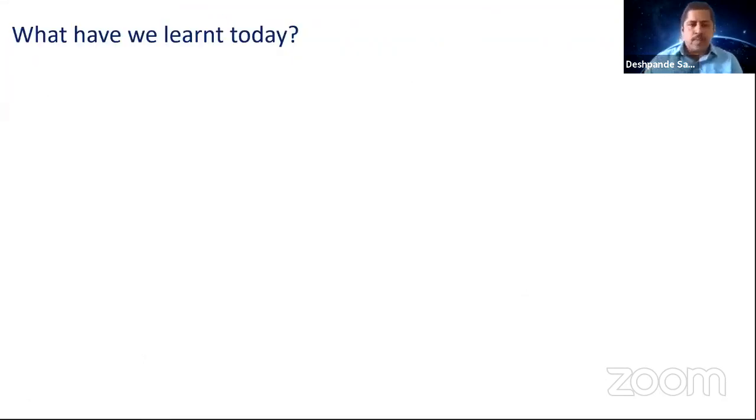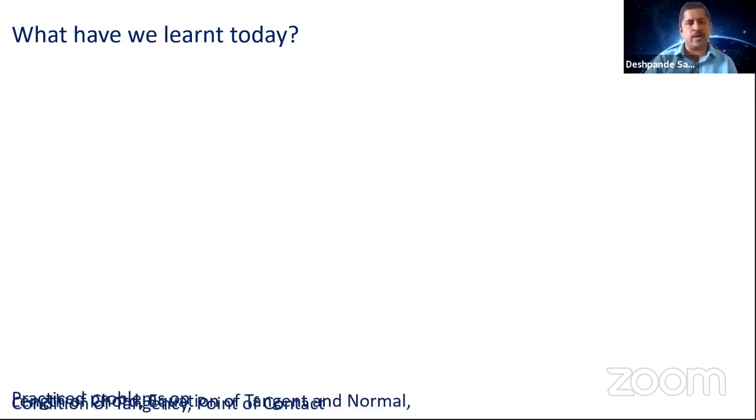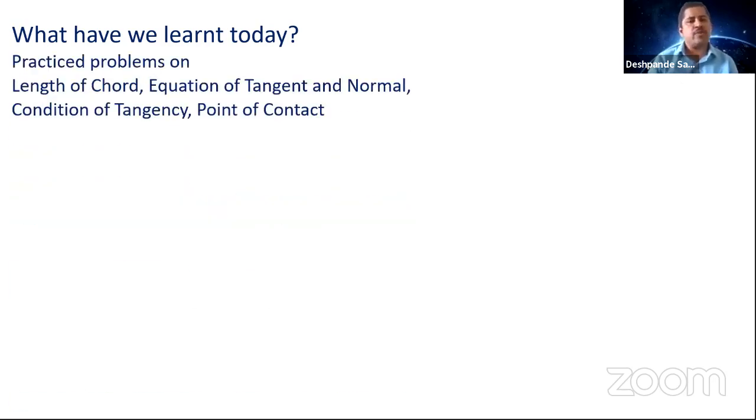The last two problems were a little complex. You need to revisit these problems. At least the second-to-last problem has to be done many number of times. What exactly we have done today is we have taken some problems on the length of the chord, equation of tangent and normal, condition of tangency, and point of contact.